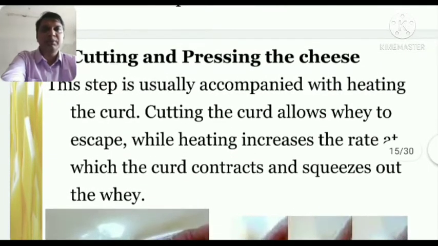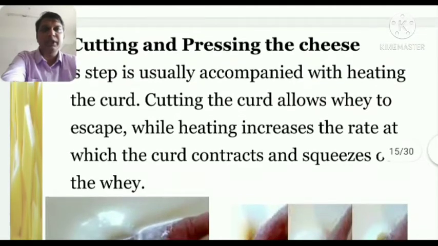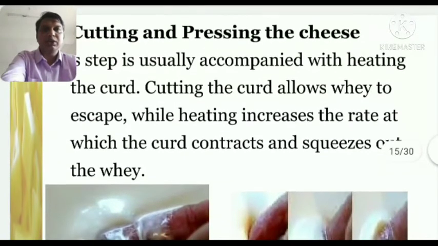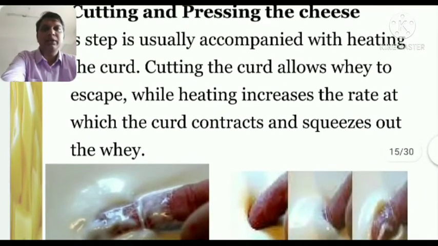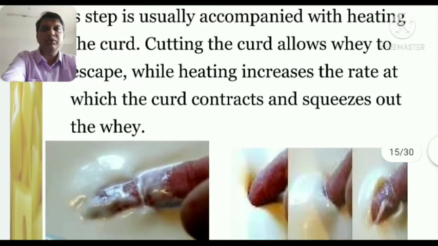So here, this step is usually accompanied by heating the curd. Cutting the curd allows whey to escape, while heating increases the rate at which the curd contracts and squeezes out the whey.